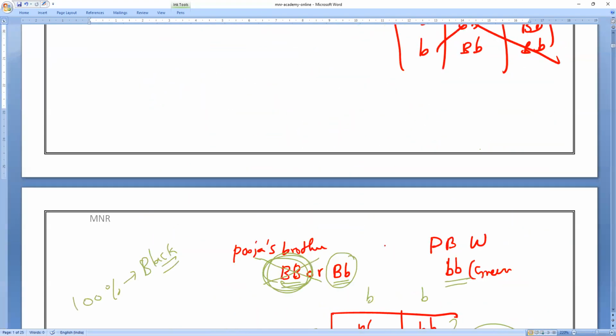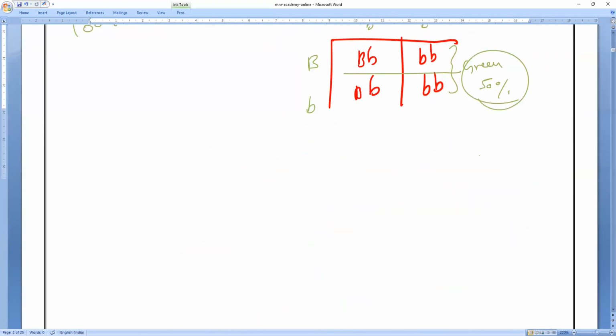From this, I will make you a conclusion. Please keep it in mind, all of you. Anywhere, if you find in an exam that you get 50% dominant and 50% recessive in offspring, note it.